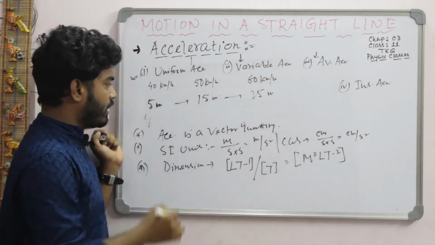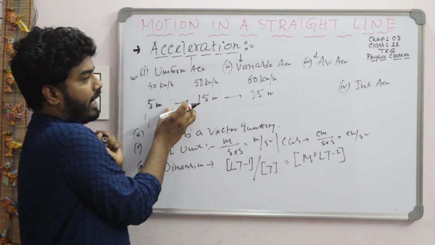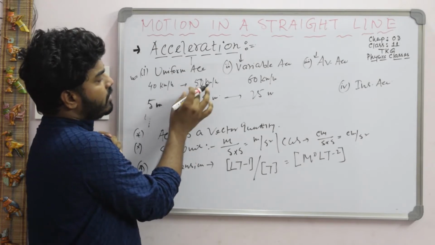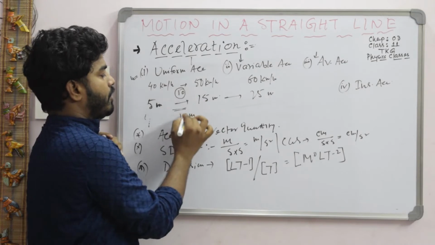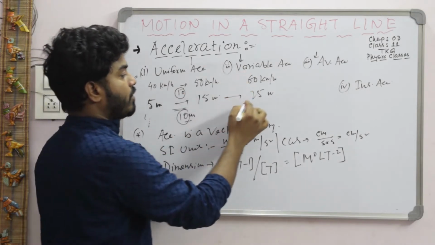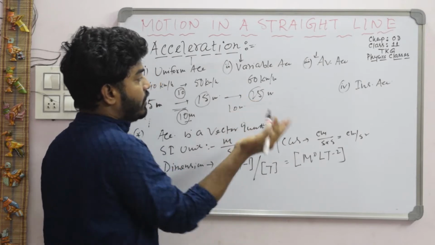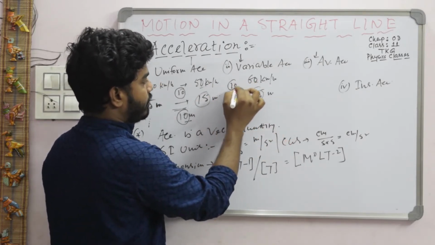Just check one thing here. The first time interval is 15 minus 5, 10 minutes. In 10 minutes the change in velocity is 50 minus 40, that is 10. In the next time interval, 25 minus 15, in the next 10 minutes, the change of velocity is 60 minus 50, that is also 10.